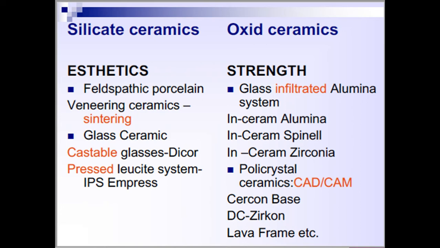So these materials can be laid on top of these different crystalline ceramics. So according to microstructure, we have amorphous form, partially crystalline form, fully crystalline form, then crystal infiltrated glass.